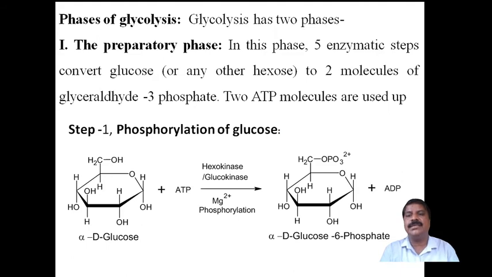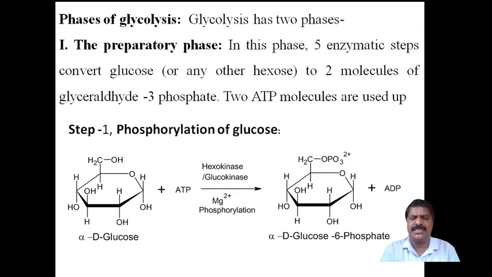Glycolysis has two phases. One is the preparatory phase, and the other is the payoff phase, which will be discussed later. In the preparatory phase, five enzymatic steps convert glucose or any other hexose to two molecules of glyceraldehyde 3-phosphate.